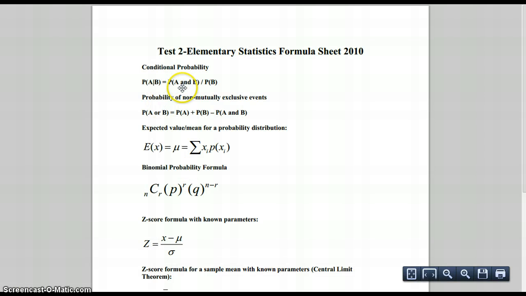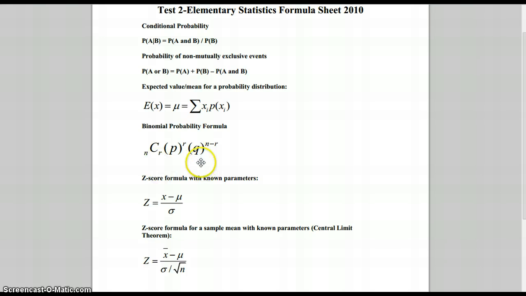I've left off the basic ones, how to find compound probabilities, just basic and/or situations. I've only put the ones here that you're going to need a little help on, like conditional, if there's an overlap, how to do that if they're non-mutually exclusive. Remember, the expected value is the same as the mean, and that is just the sum of each occurrence times the probability of each occurrence.